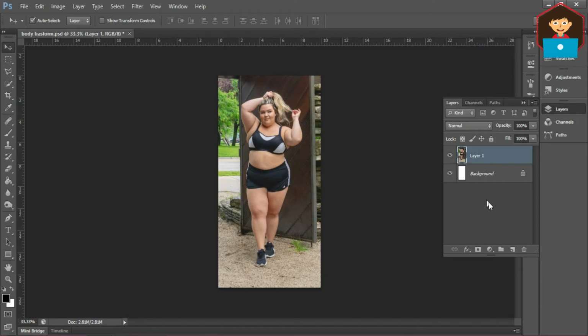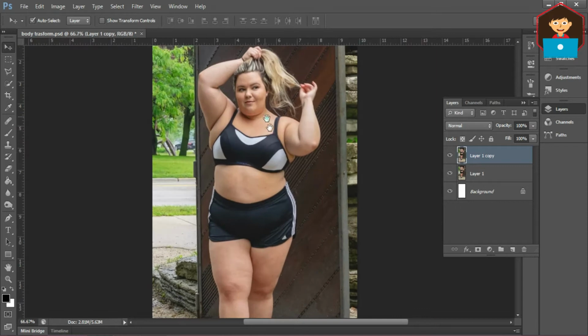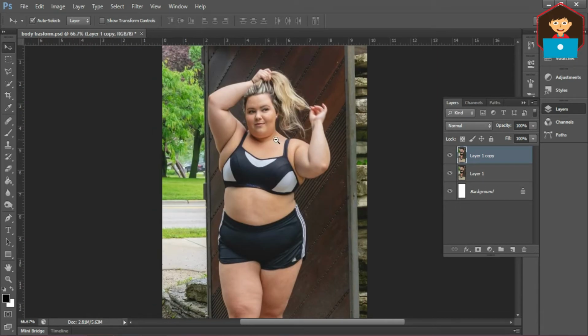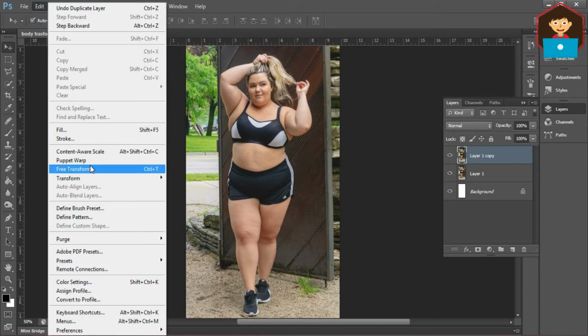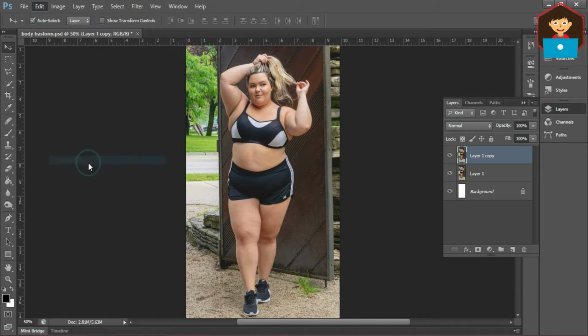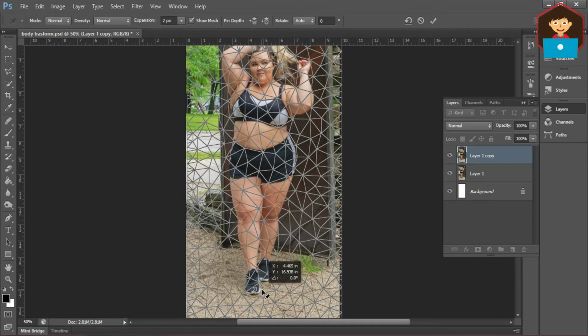First, I take this image and duplicate it. Alright. Control space, you can zoom in. Control alt space, you can zoom out. Go to Edit, Puppet Warp. Here it actually created a mesh. So you can click anywhere to add a point. Now you can control the point.